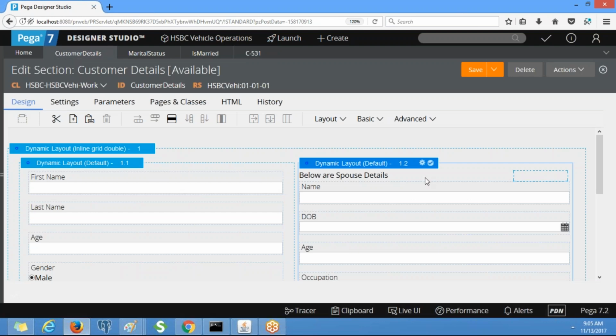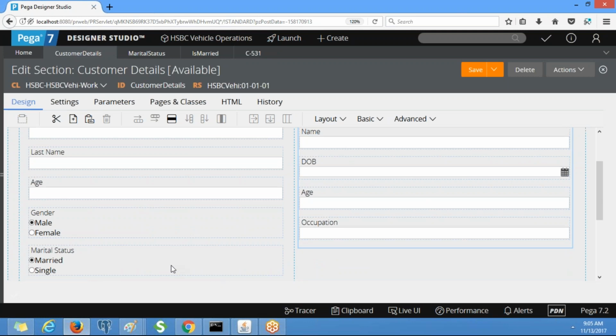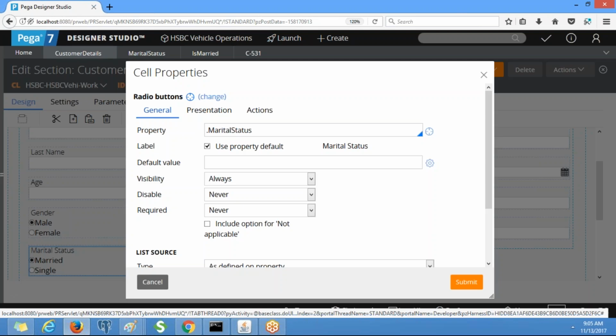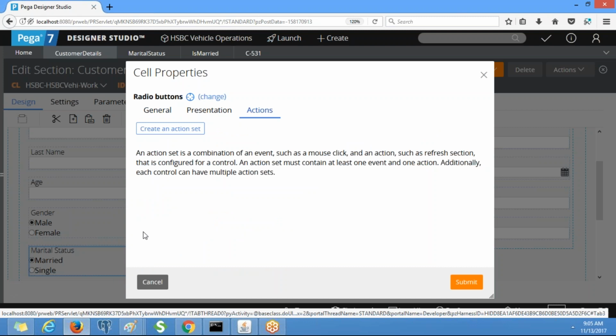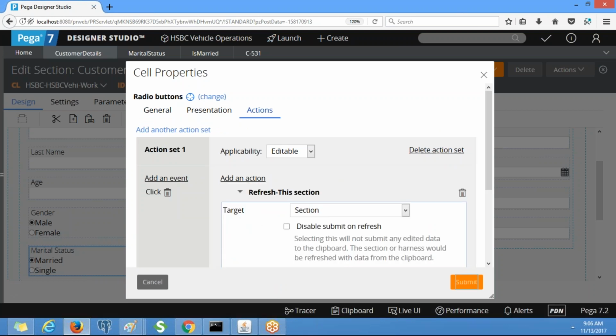The action set should be for this marital status button. Whenever we click on this button, the complete section has to be refreshed, right? So we should not put it on that layout, it is not required. Go to the action of this property called marital status. Add an event: click. Add an action: refresh.